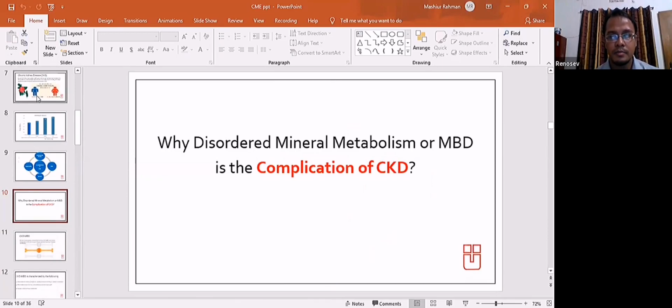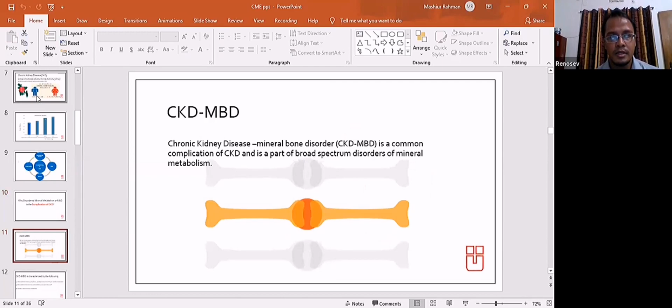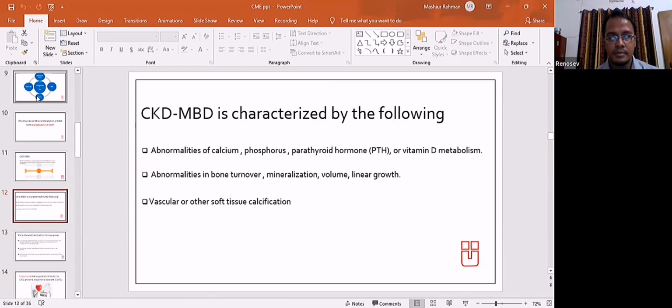Why is disordered mineral metabolism a complication of CKD? We know that CKD-MBD is a common complication of CKD and is a broad spectrum of disorders of mineral metabolism. It is characterized by the following: abnormalities of calcium, phosphorus, PTH or vitamin D metabolism, abnormalities in bone turnover, mineralization, volume, linear growth, and vascular or other soft tissue calcification.